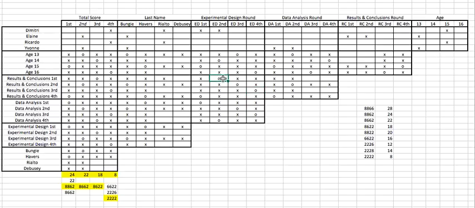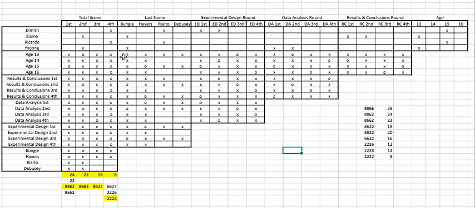And we see this particular box goes with data analysis 4. So we add that in this direction. And X's. Now this box is all filled out. And we can see that ED3 goes with RC2. And we can add that in this direction. Now this box is all filled out.